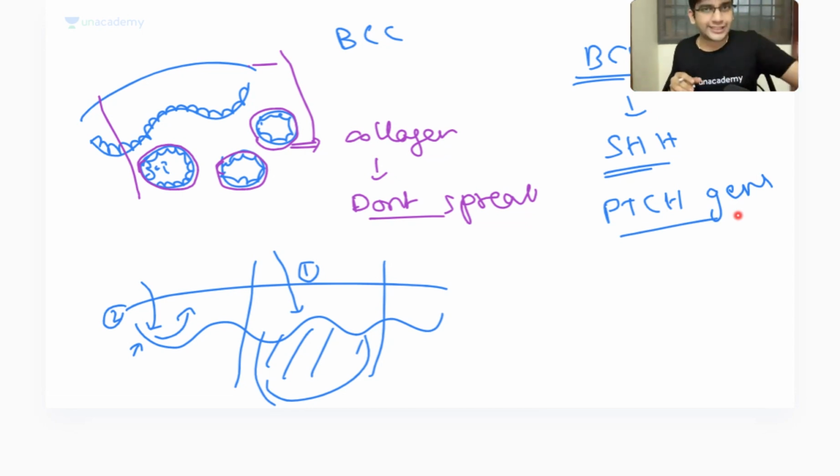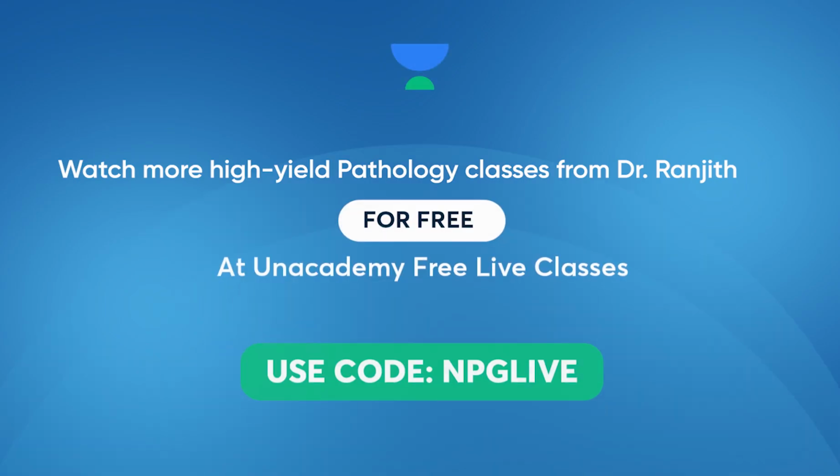The Sonic Hedgehog character came from looking at this, right? We'll take some other time to say why it is named so. Okay, the syndrome is, yeah, Gorlin syndrome. Gorlin syndrome is congenital. This can be acquired by UV rays also. Acquired is definitely much more common than congenital Gorlin syndrome. Fine, got it? Great. Okay. Yeah, medulloblastoma also has that.